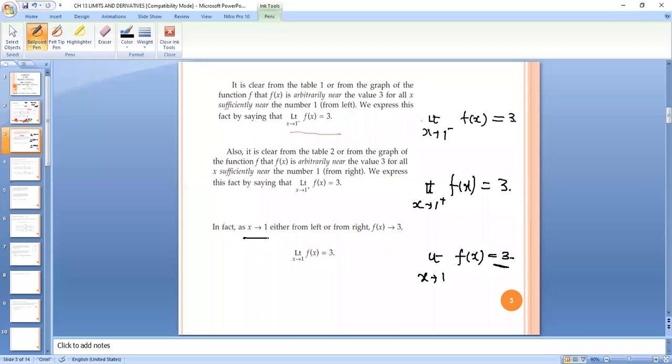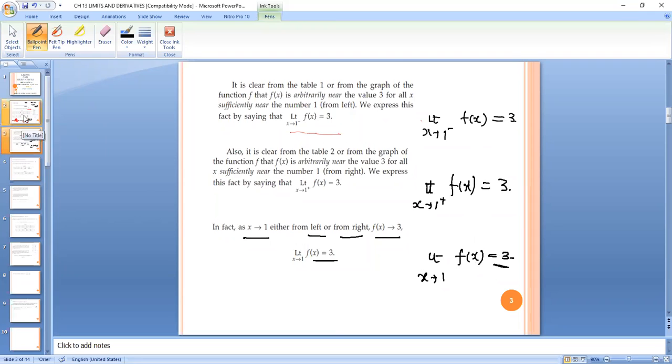In fact, x is tending to 1 either from left or from right, f of x is tending to 3. So we write limit x tending to 1, f of x is equal to 3. First we have checked from left side, then we have checked from right side, then we are writing that both the limits are equal, so therefore limit x tending to 1, f of x is equal to 3.